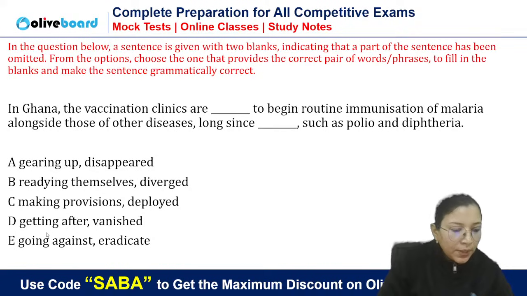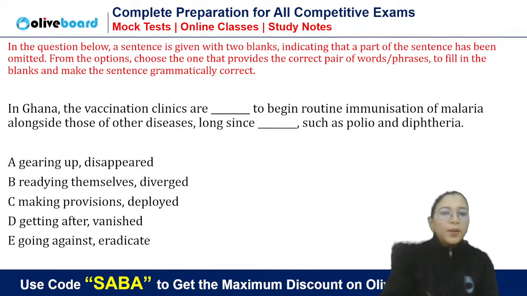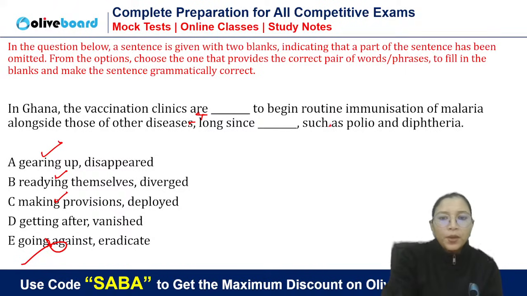See, without getting the meaning, it will be difficult to do. Okay, you have to get the meaning. In Ghana, the vaccination clinics are gearing up, correct, readying themselves, correct, making provisions, correct, get after somebody, going against will not go. Okay, to begin routine immunization of malaria alongside those of other diseases, long since. So, when we are talking about diseases, so long since diagnosed and deployed will not come.